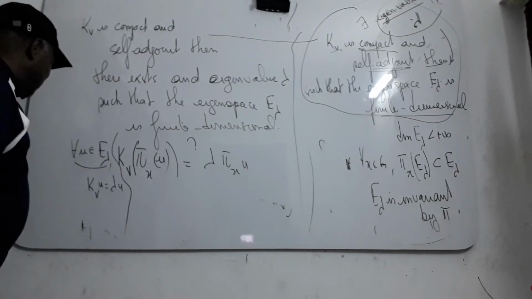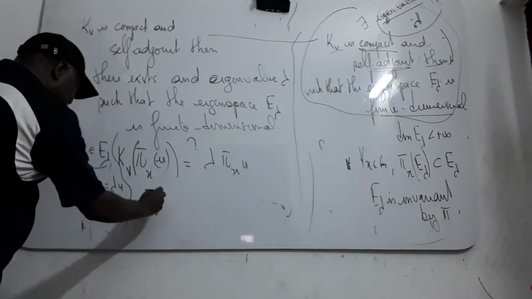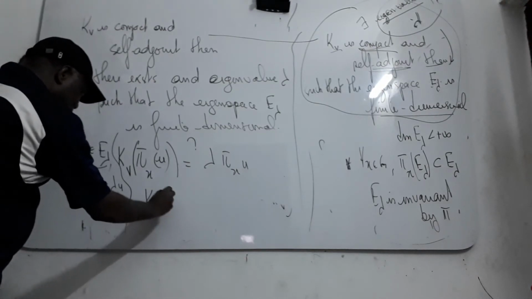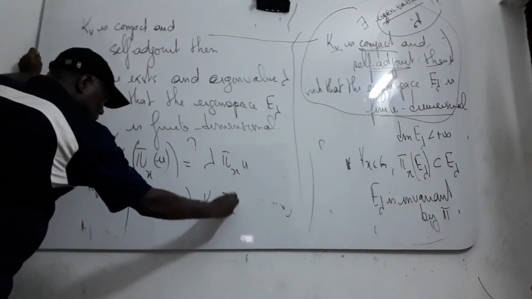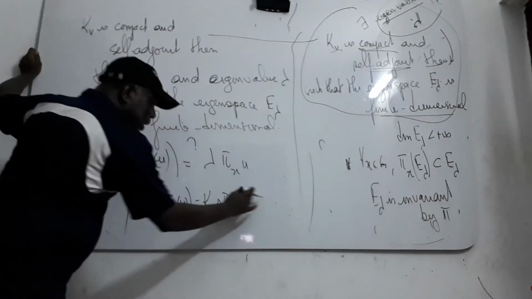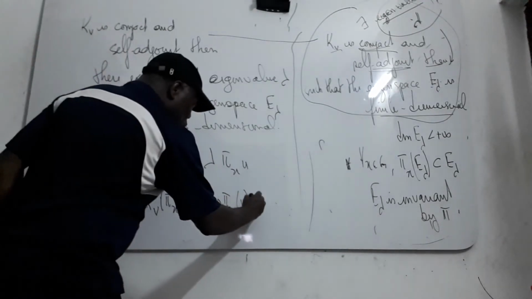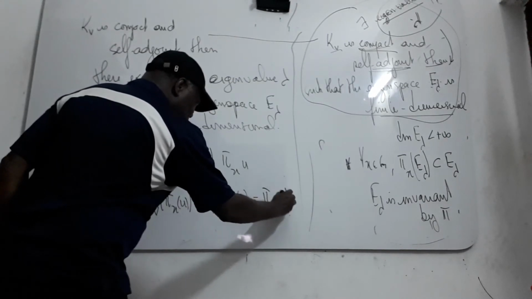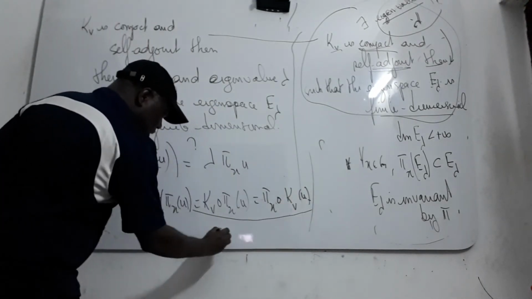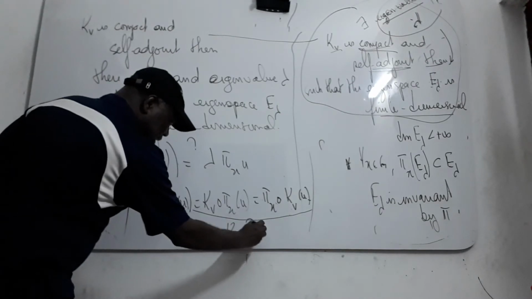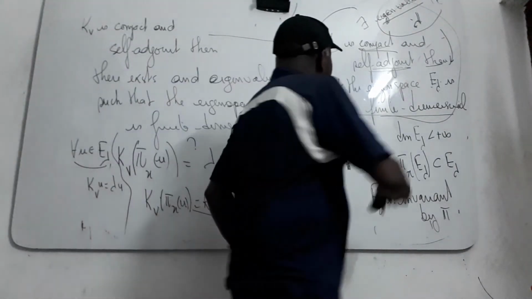We know already that KV of pi x of U is KV composed with pi x of U. And you proved already that KV is an intertwining operator of pi, so it is equal to pi x composed with KV of U. Because KV is an intertwining operator, you can write this condition.